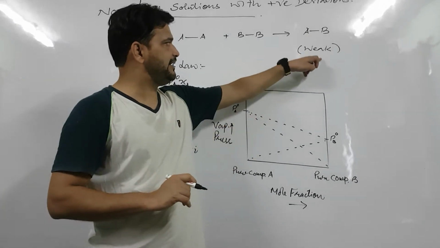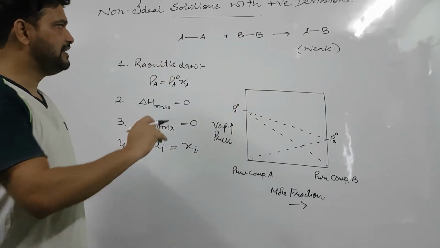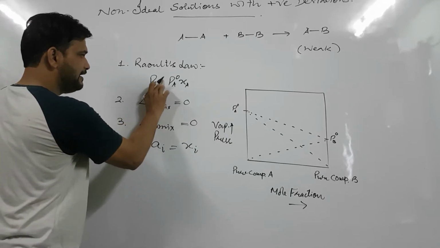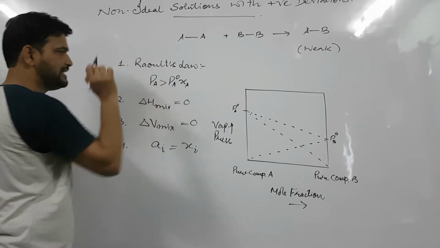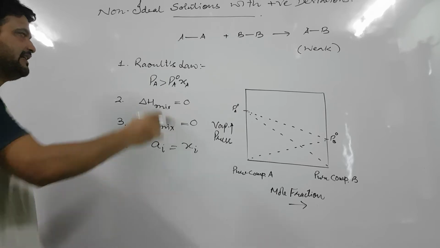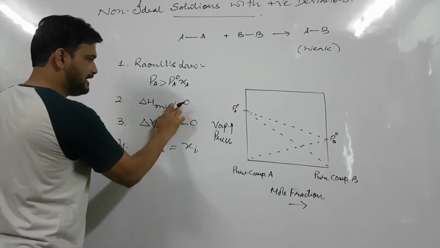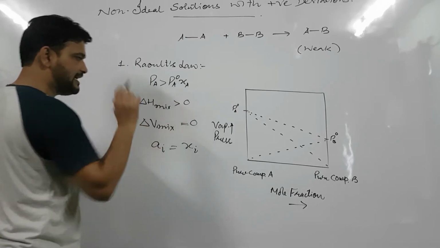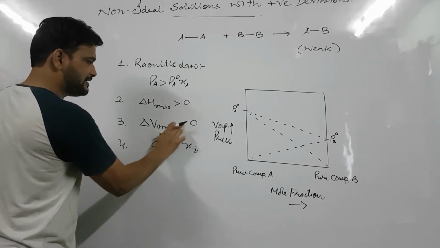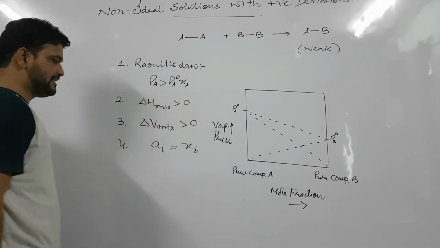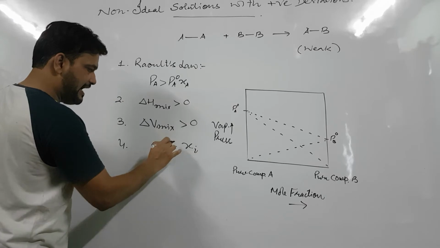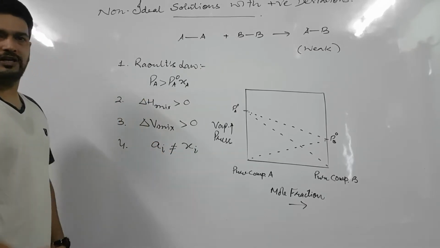When interactions of the solution are weak, the pressure will be more than expected, and in that case delta H mixing will be greater than 0, delta V mixing will be greater than 0, and activity and mole fraction are not equal to each other.